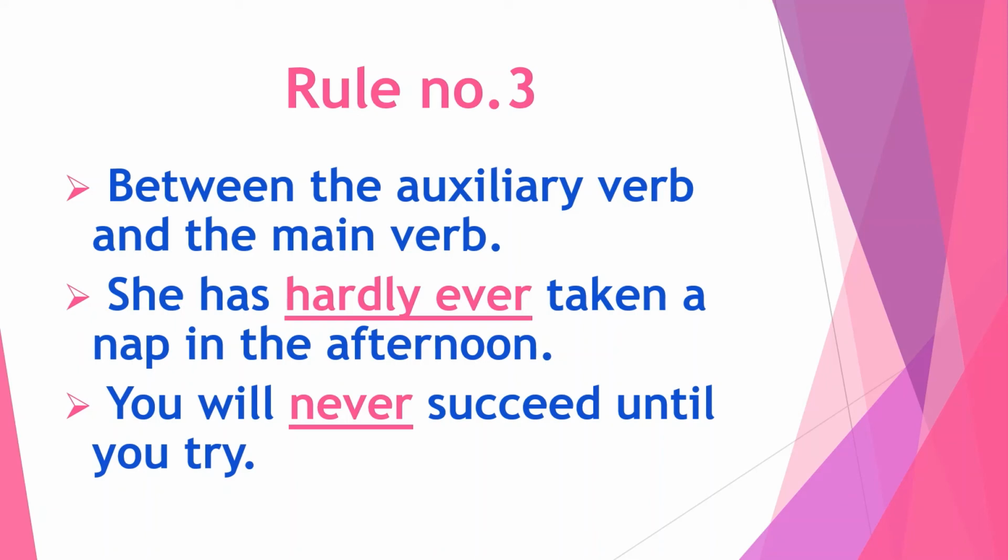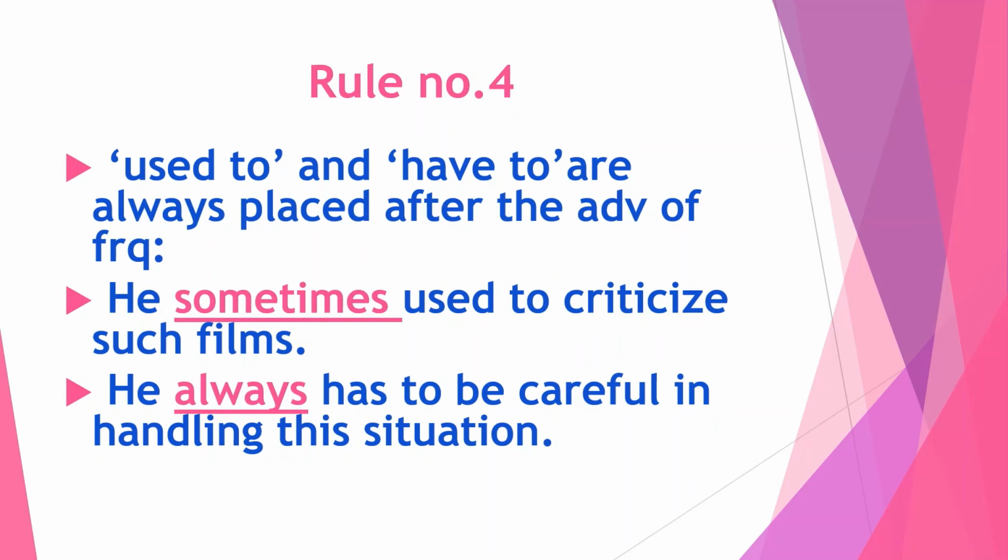Now the next example: You will never succeed until you try. In this example, you is the subject, will is an auxiliary verb, and succeed is the main verb. Between these two, the adverb of frequency never is placed. So this is the sentence as per rule number 3. When you learn all these rules, you can better understand where you have to place an adverb of frequency properly. Now here is rule number 4.